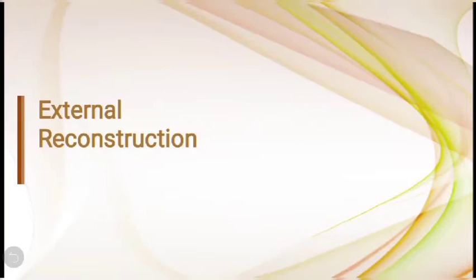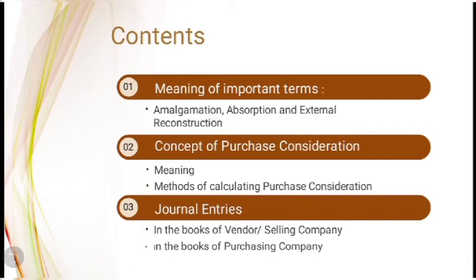Hello everyone. In this video, I'm going to start a new chapter of Financial Accounting 6, that is External Reconstruction. I'll be covering the following aspects in the video. First, meaning of important terms, that is amalgamation, absorption and external reconstruction. And then second, concept of purchase consideration, under that meaning and various methods of calculating purchase consideration.